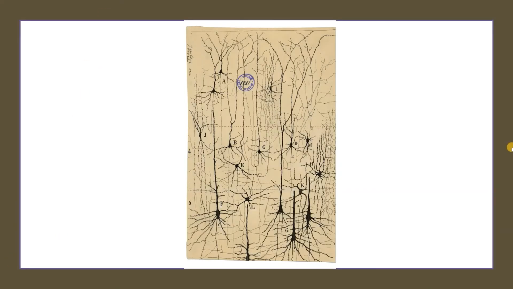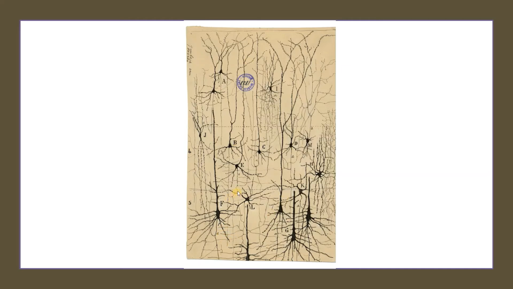This is the first drawing of neurons, provided by a scientist known as Santiago Ramon y Cajal. It was in the year 1899, and what he actually did was dye actual brain tissues and look at them under a microscope. He was basically drawing what he was able to see. What we can see is that these are just the central parts, and there are these huge long threads or rods that are connected to other neurons. So this is a single unit of neuron, this is a single unit of neuron, and you can see that these are all connected by these threads or rod-like structures.